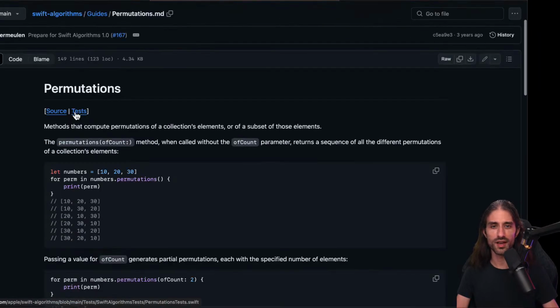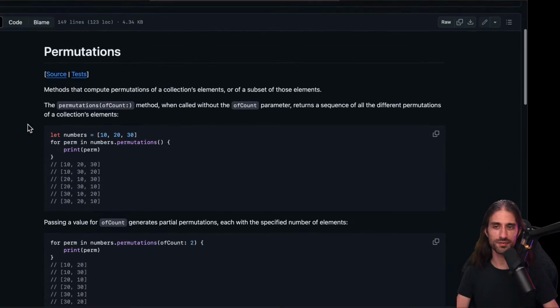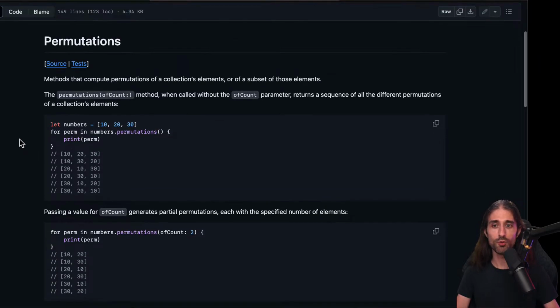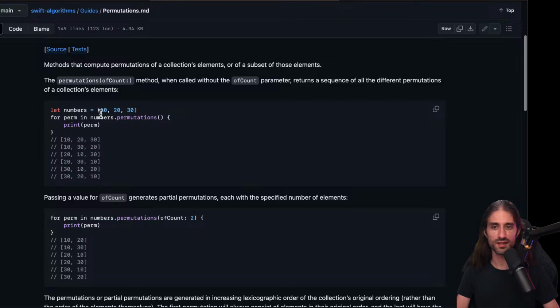There is, of course, the close cousin of combinations, which is permutations. So a method that computes permutations of a collection's elements or a subset of those elements. So the permutations method, when called without the of count parameter, returns a sequence of all different permutations of a collection's elements. So here, for instance, 10, 20, 30, you have 10, 20, 30, 10, 30, 20, 20, 10, 30, 20, 30, 10, etc., etc.